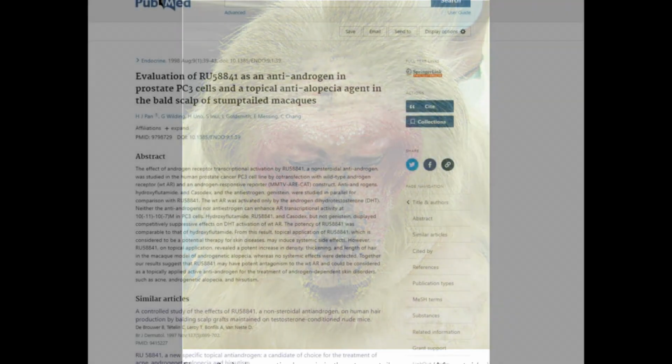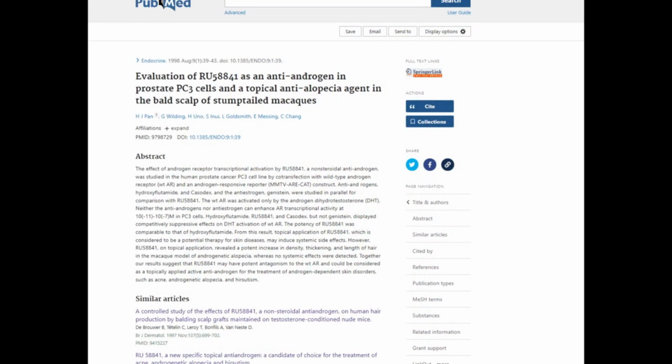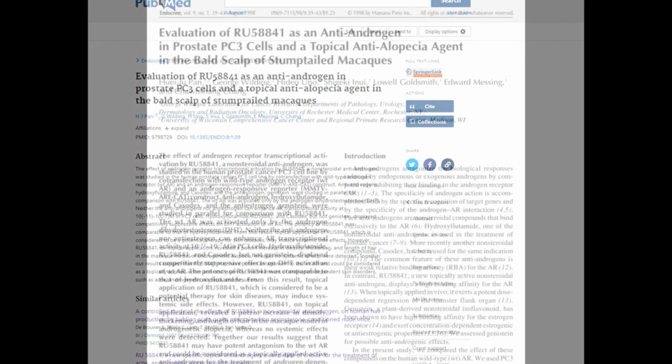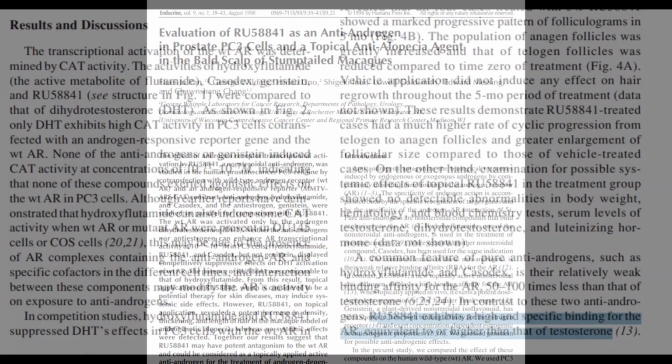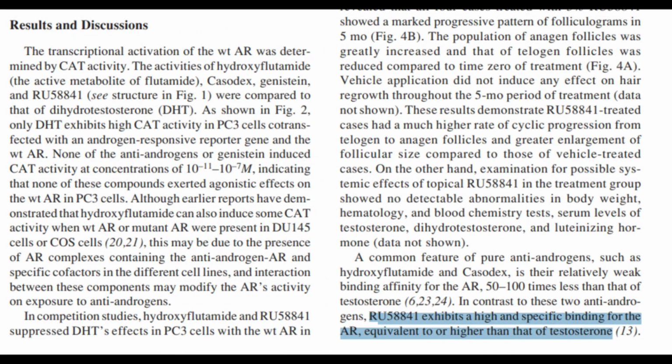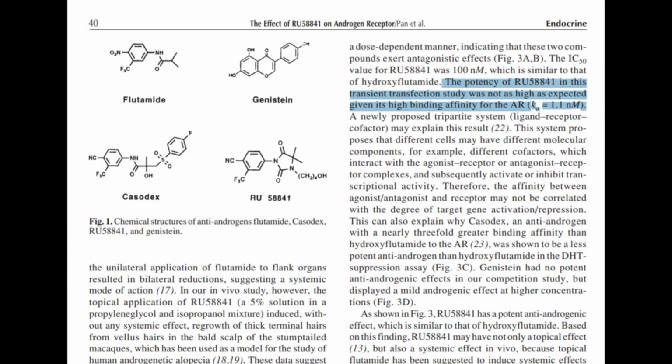In the paper titled, "Evaluation of RU-58841 as an anti-androgen in prostate PC3 cells and a topical anti-alopecia agent in the bald scalp of stump-tailed macaques," we have it stated that RU-58841 binds to the androgen receptor with an equivalent affinity to testosterone at 1.1 nanomolar. The paper directly states, quote, "The potency of RU-58841 in this transient transfection study was not as high as expected, given its binding affinity for the androgen receptor at 1.1 nanomolar."